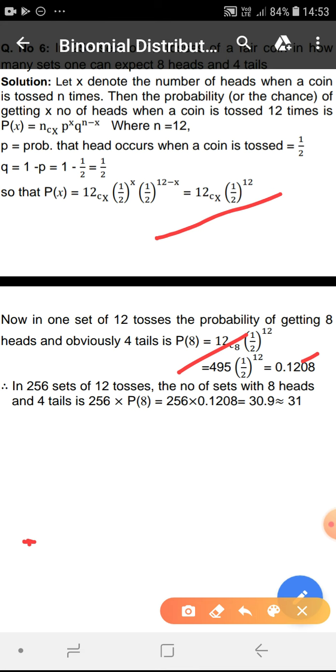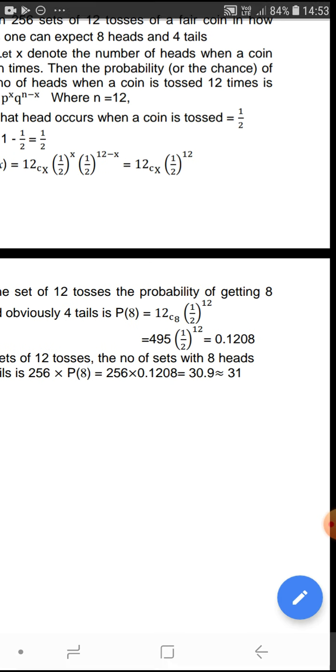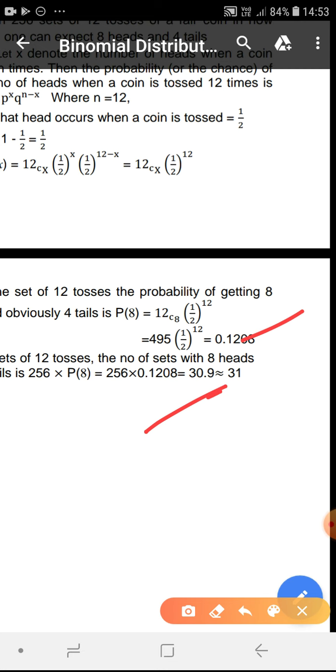Therefore, for 256 such sets of 12 tosses, the number of sets in which there will be 8 heads is found by multiplying this chance, 0.1208, by 256. This 0.1208 is for one set of 12 tosses. So in 256 such sets, the number of sets with 8 heads is 256 times P(8), 256 into 0.1208, which gives approximately 31.